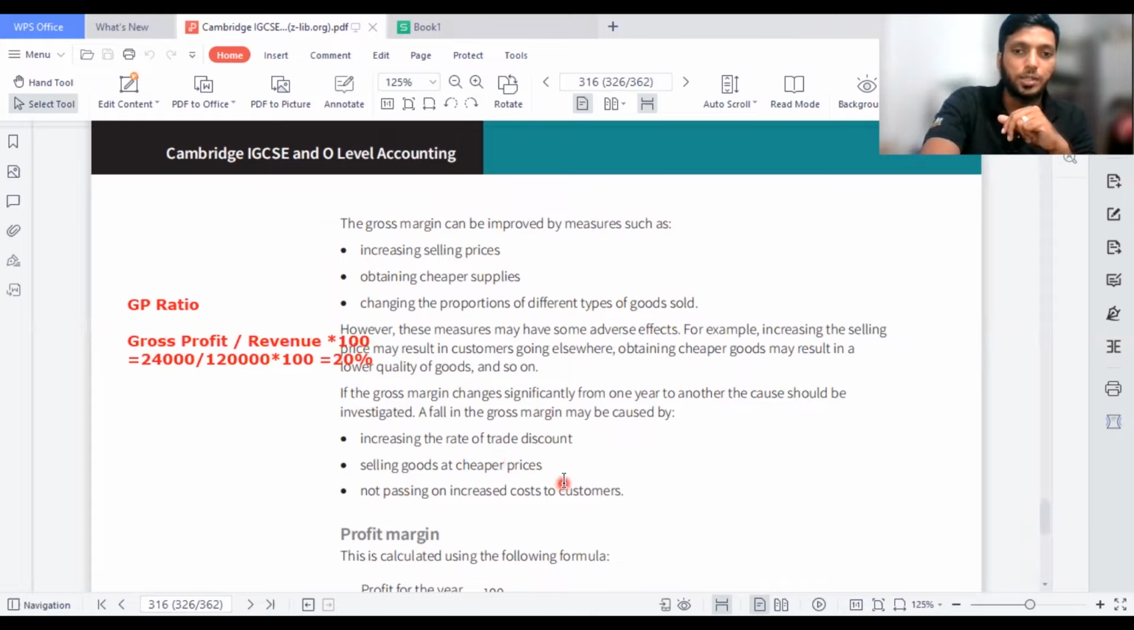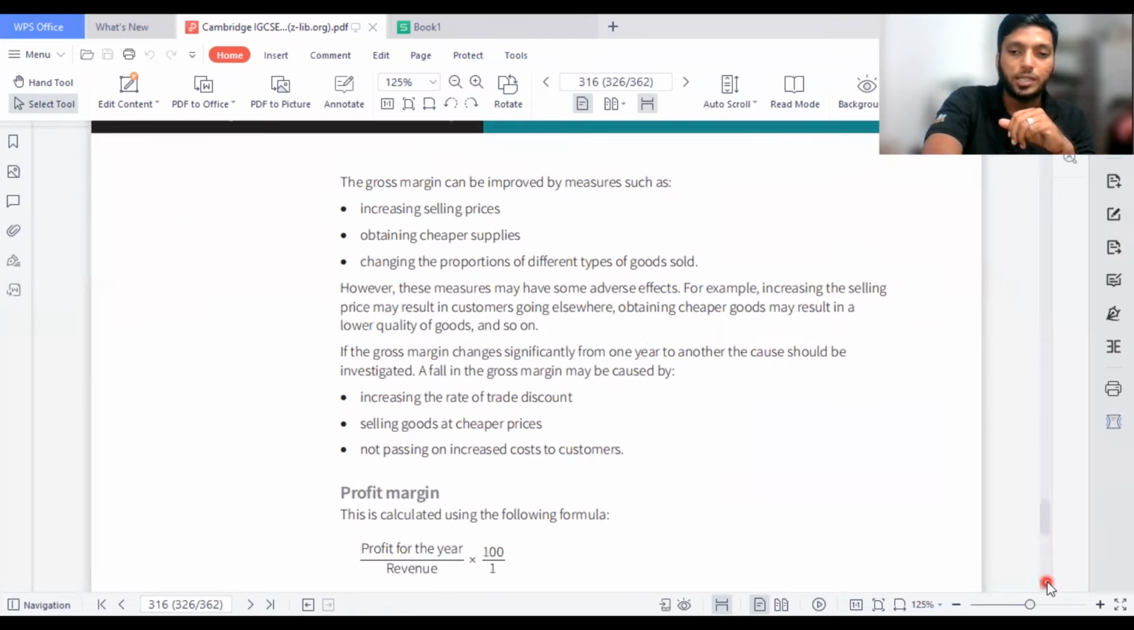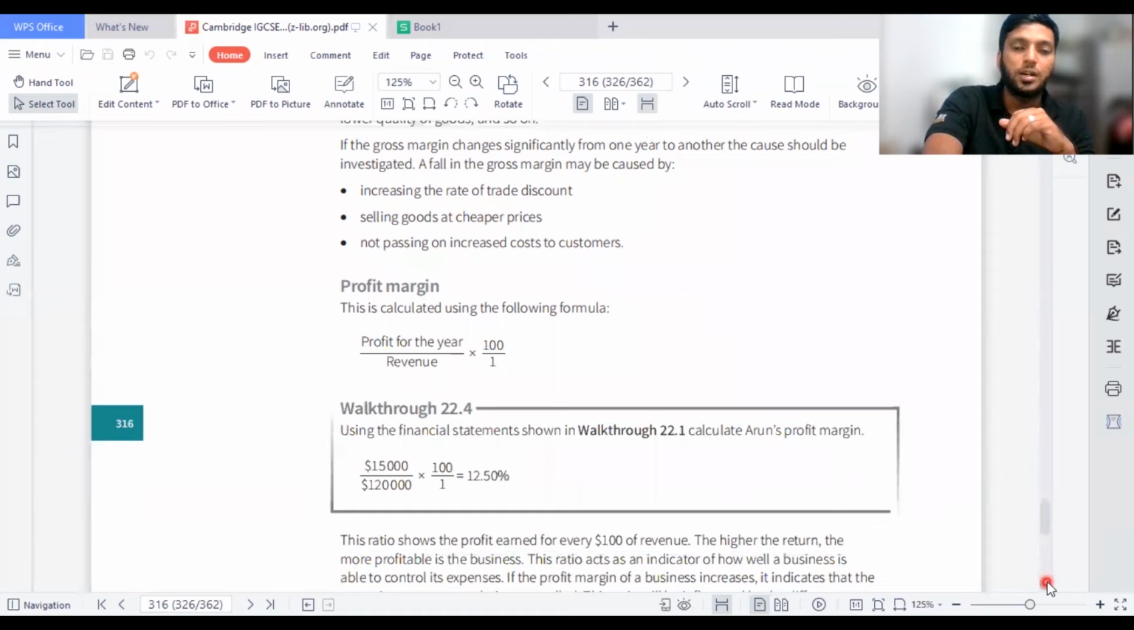Selling goods at cheaper prices: when you sell goods at a lower price, your market price will go down, and of course you can't earn much revenue. Not passing on increased cost to customers: if you are bearing the cost yourself instead of passing it to customers, then again the gross profit margin will fall. A highly tested area, guys.